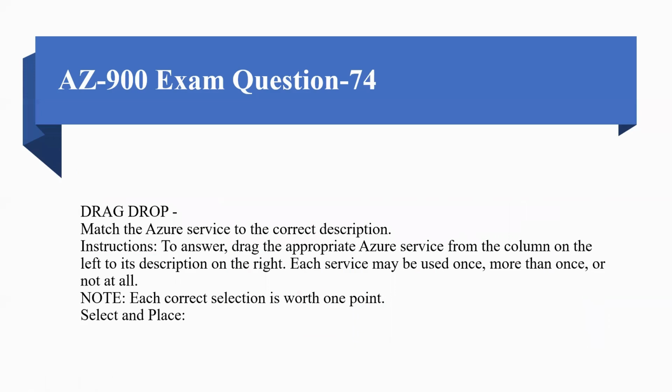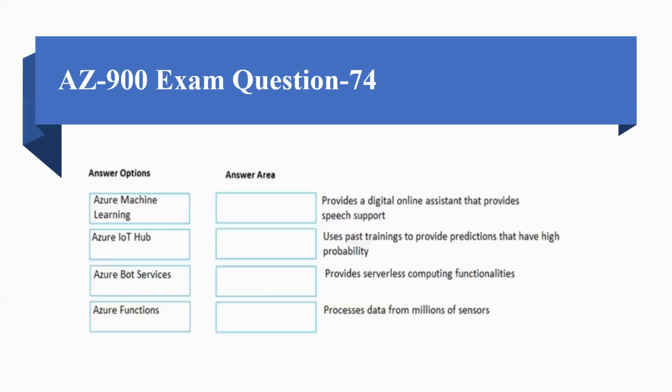Coming to question number 74, same question, but we have to find the answers as the answer options are Azure Machine Learning, Azure IoT Hub, Azure Bot Service, and Azure Functions. And the statements are: provides a digital online assistant that provides speech support, uses past training to provide predictions that have high probability, provides serverless computing functionalities, and processes data from millions of sensors.